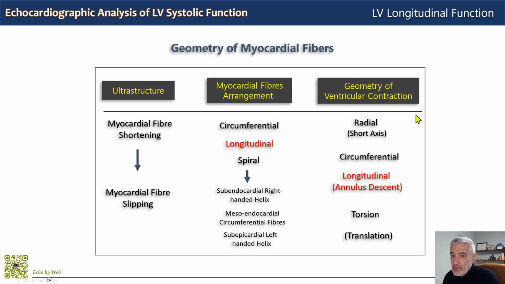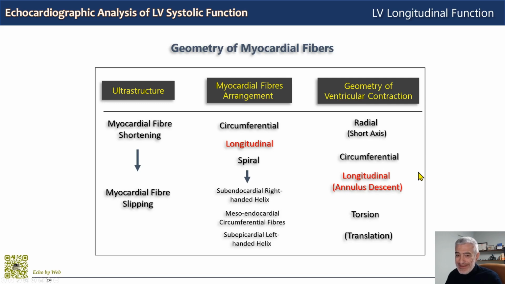Let's recall that the global left ventricular function is the product of different myocardial shortening vectors, the radial one, the circumferential one, and the longitudinal one. And ejection fraction measures global function because it is the result of all these vectors taken together. The analysis of ventricular systolic function with M-mode, the MAPSE, or measuring with 2D the systolic descent of the mitral annulus, or the analysis with pulsed tissue Doppler of the mitral annulus, or deformation or strain imaging, measures by definition only the longitudinal vector.